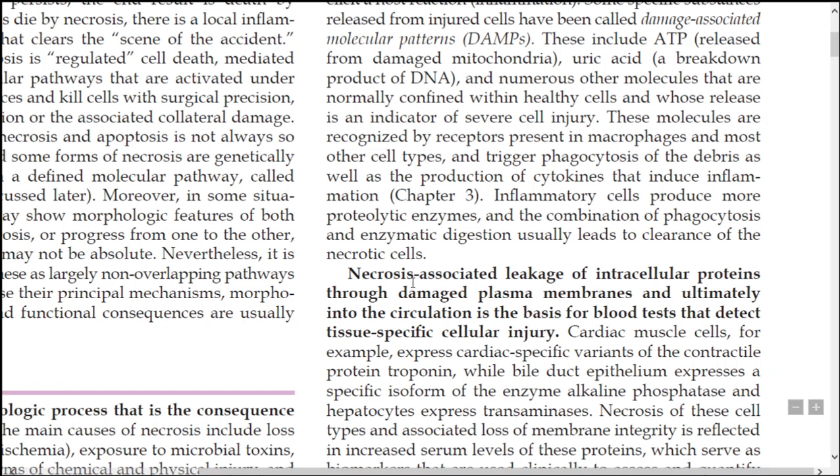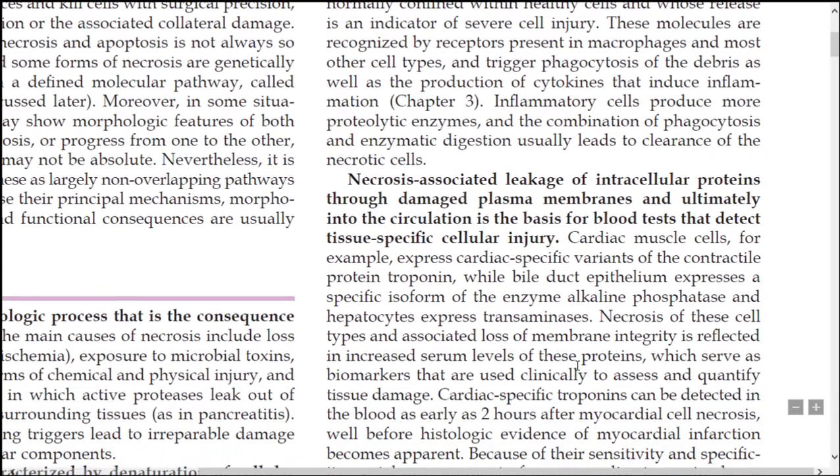Necrosis, as I said earlier, and for example, the intracellular proteins present in serum blood are the basis of detecting tissue specific cellular injury. If we take the example of cardiac muscle cells, they express a specific cardiac contractile protein called troponin.